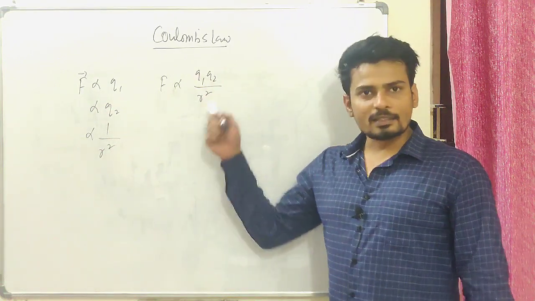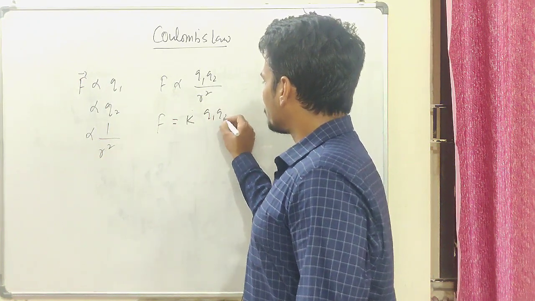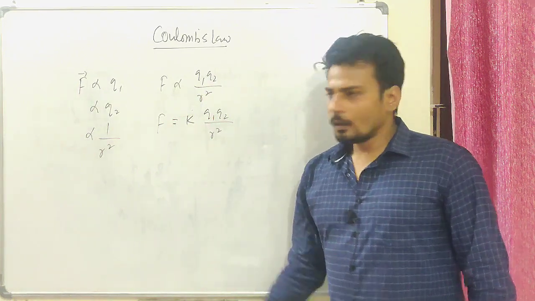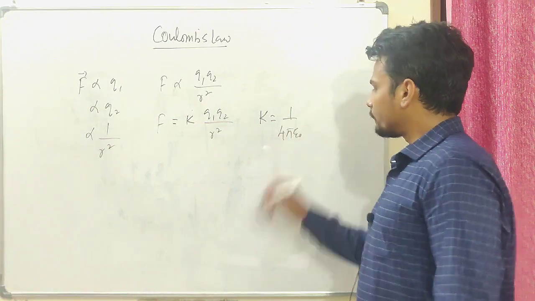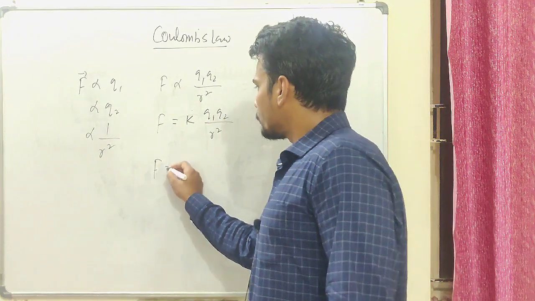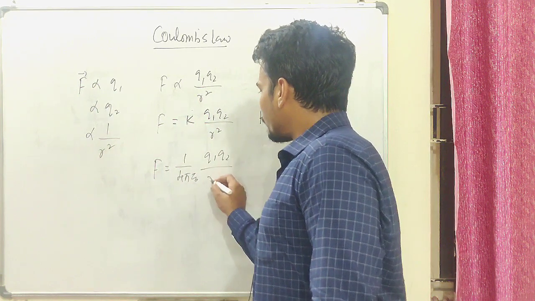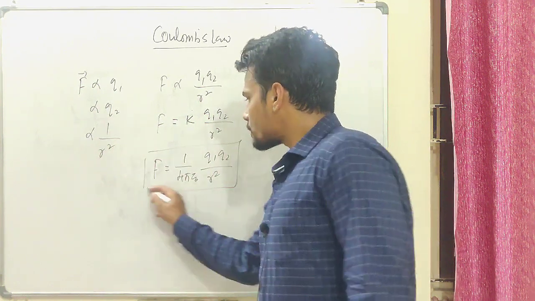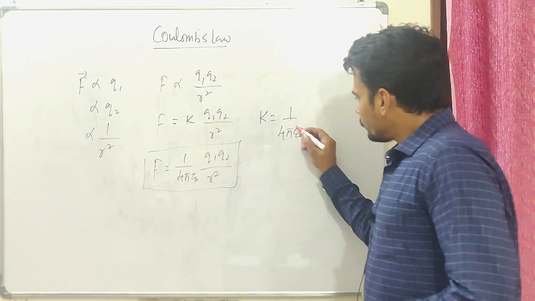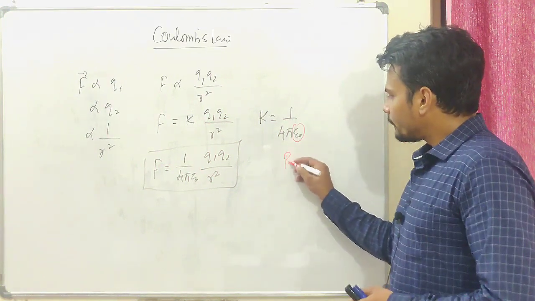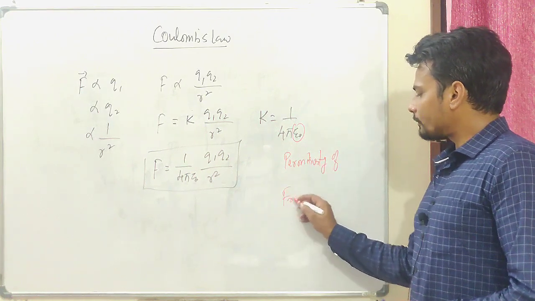When the sign of proportionality is removed, we get a constant, so F is equal to K Q1 Q2 by R square, where K is equal to 1 by 4 pi epsilon naught. So the force will be 1 by 4 pi epsilon naught Q1 Q2 by R square. This is the magnitude of the electrostatic force. Here epsilon naught is called the permittivity of free space.